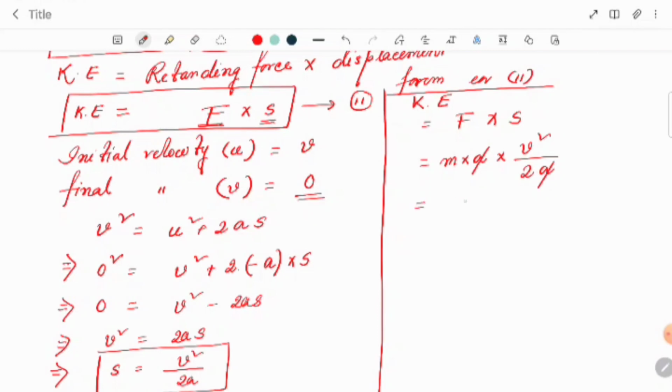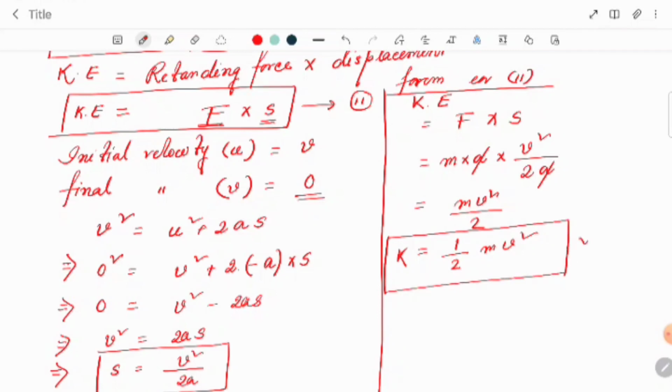We are getting mv square by 2, or you can write half mv square. So this one is the kinetic energy equation, that K equal to half mv square. Okay, this one is known as the kinetic energy.